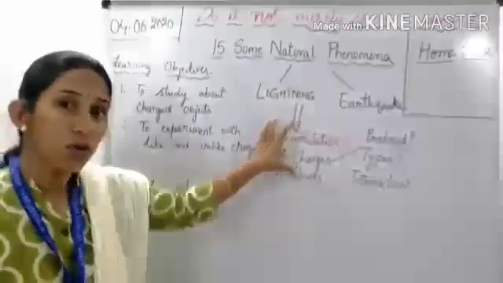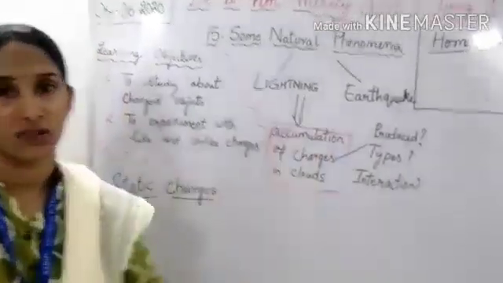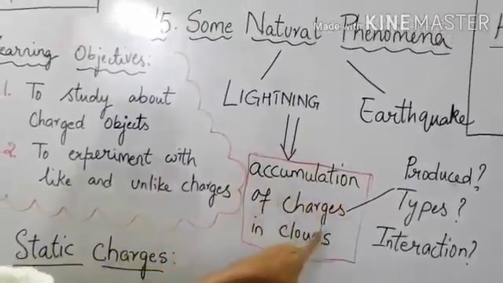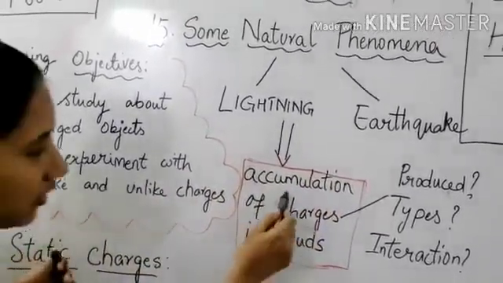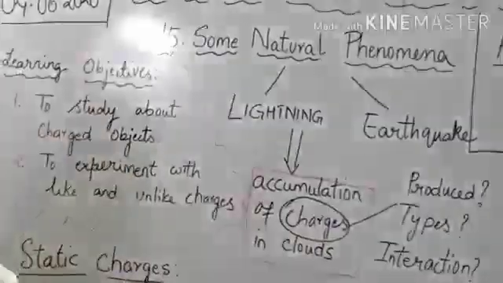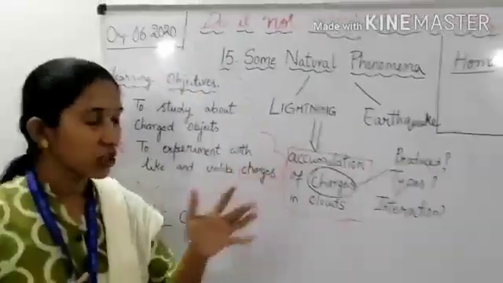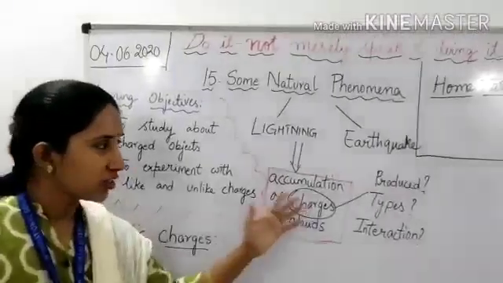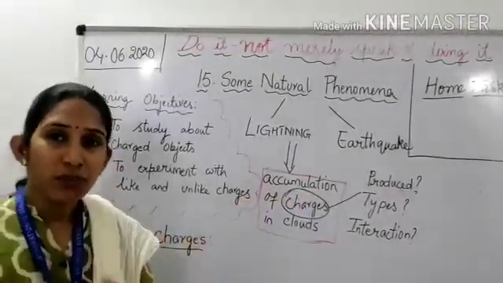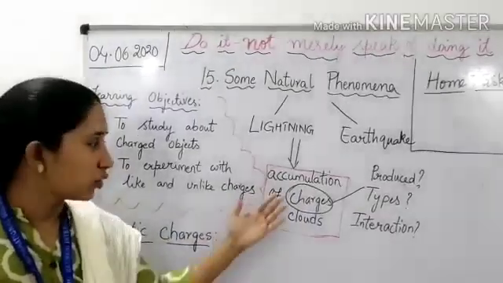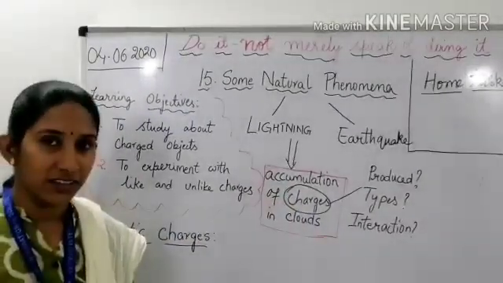Lightning is due to the accumulation of charges in clouds. What is this term, charges? We have come across the word charges. So it is accumulation of charges in clouds. What are these charges? What are the types of charges and what is their interaction? Let us learn about charges through a few activities.